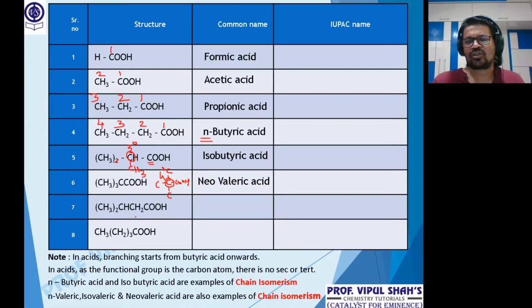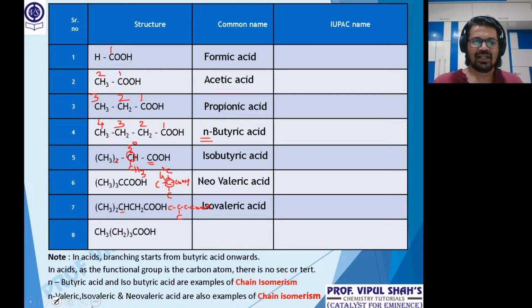CH3 twice CH. So CH3 twice CH. So if I say this C, I have it like this. CH3 twice CH. Then it is CH2. And then there is a carboxylic acid group coming. Okay. The branch carbon is attached to 2 similar methyl groups. So that's iso. Total carbon atoms 1, 2, 3, 4, 5. Acid with 5, same roots. Yes. This is isovaleric acid. That's the name of the compound.